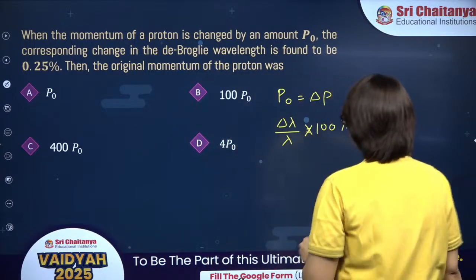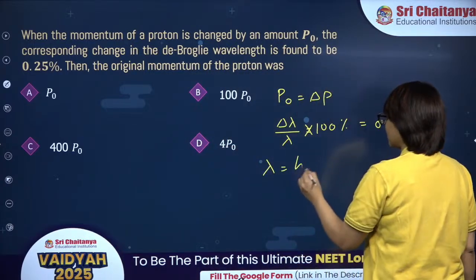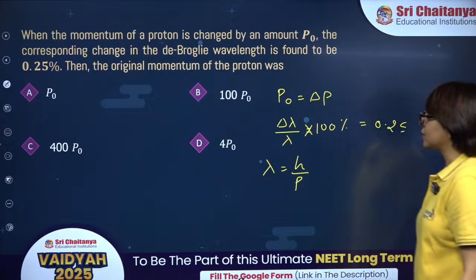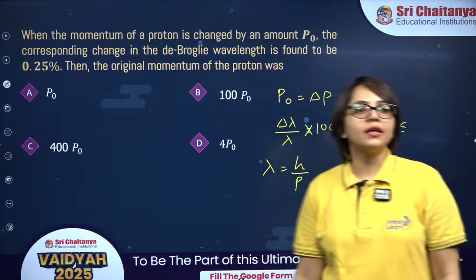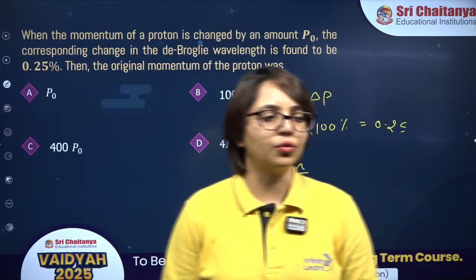So how do we find de Broglie wavelength? Lambda is equal to h upon p. Lambda is inversely proportional to p.